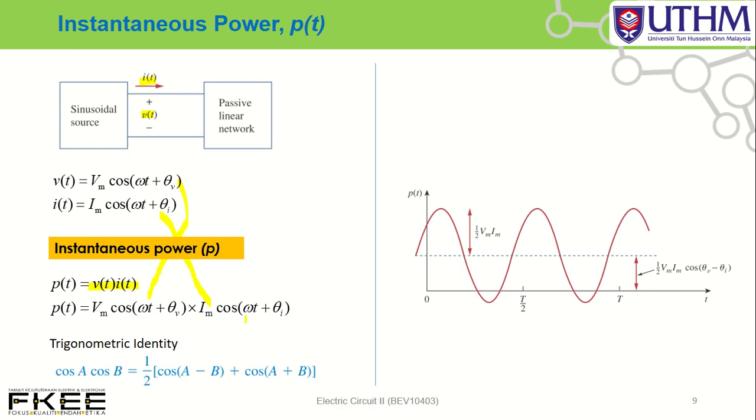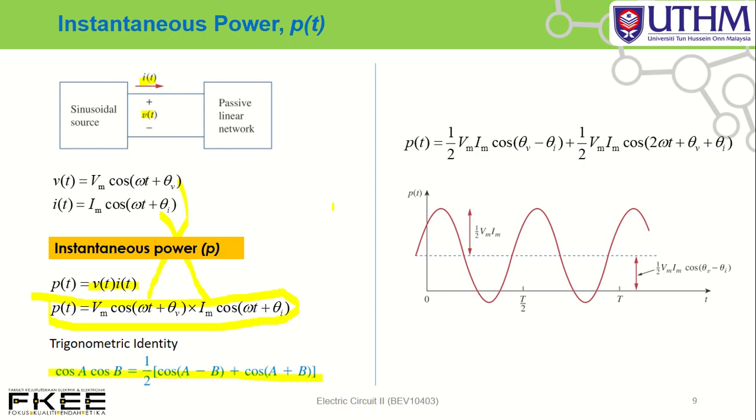So in order to determine the average power, you can solve this equation by applying a trigonometry identity. This is the trigo identity.